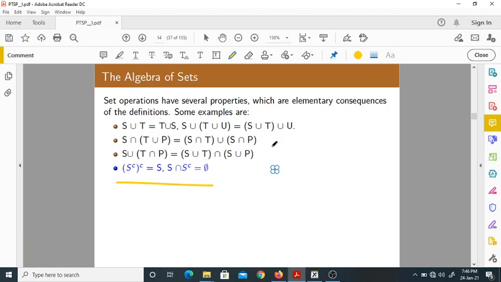So simply I am asking what is S intersection its complement. What are the common elements between S and S complement? They do not have anything in common, obviously, because S and its complement are mutually exclusive. Obviously it is a null set.